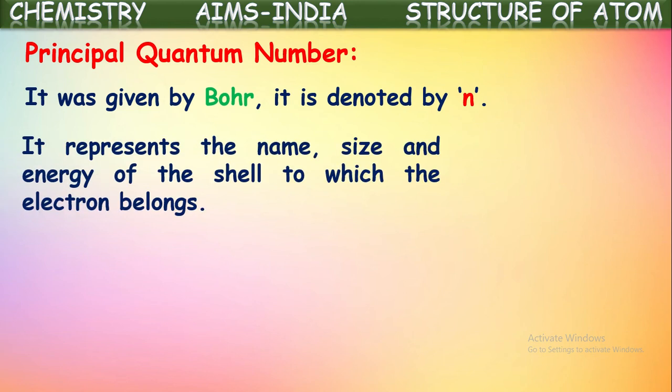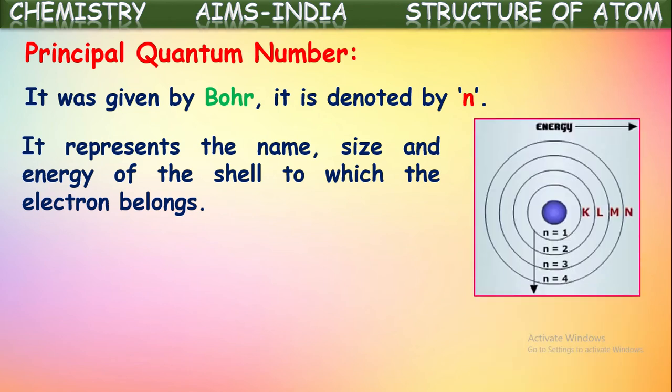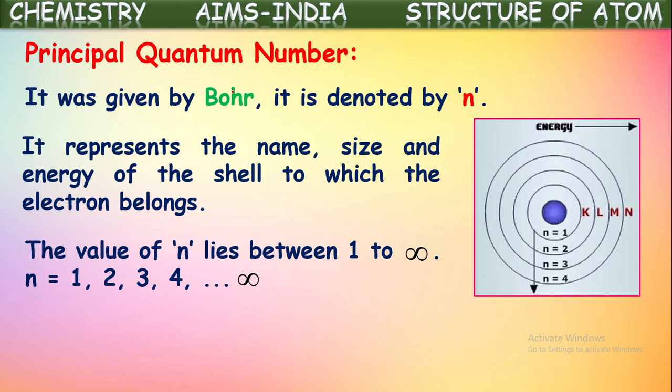It represents the name, size and energy of the shell to which the electron belongs. It is denoted with the symbols 1, 2, 3, 4 and so on, or K, L, M, N and so on. As the number of the shell increases, the energy associated with the electron in that orbit also increases.